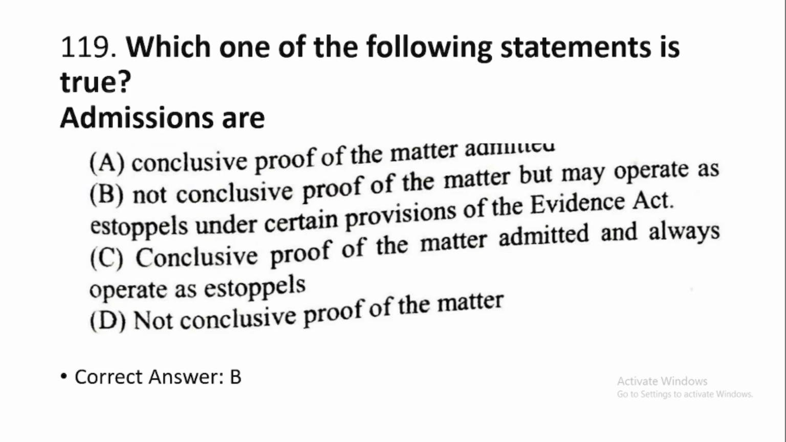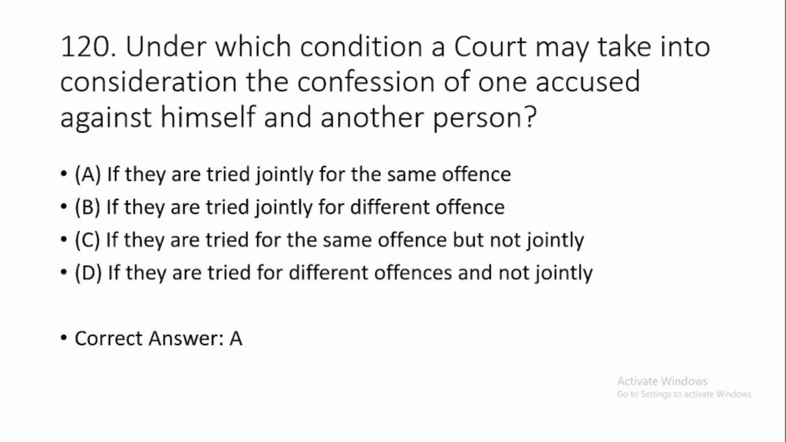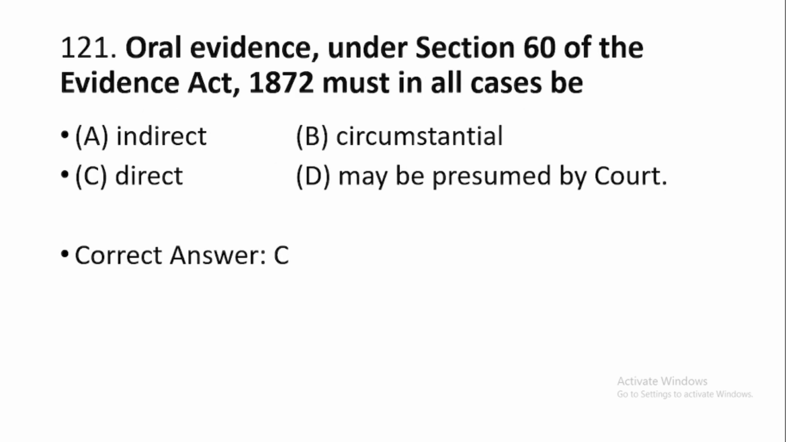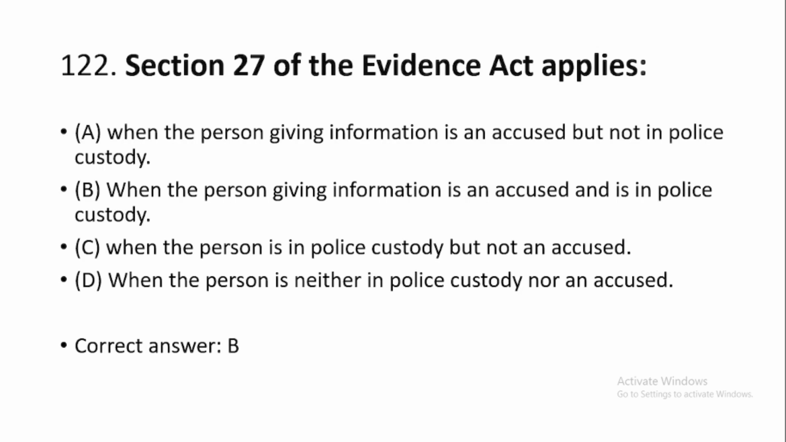119. Which one of the following statement is true? Admissions are option number B. Not conclusive proof of the matter, but may operate as estoppels under certain provisions of the Evidence Act. 120. Under which condition a court may take into consideration the confession of one accused against himself and another person? Option number A. If they are tried jointly for the same offence. 121. Oral evidence under section 60 of the Evidence Act 1872 must in all cases be option number C. Direct. 122. Section 27 of the Evidence Act applies option number B, when the person giving information is an accused and is in police custody.